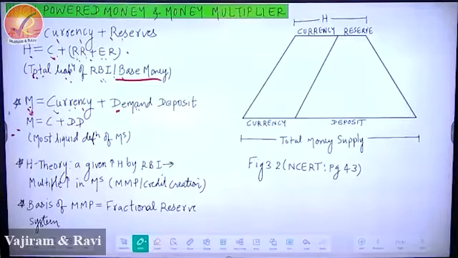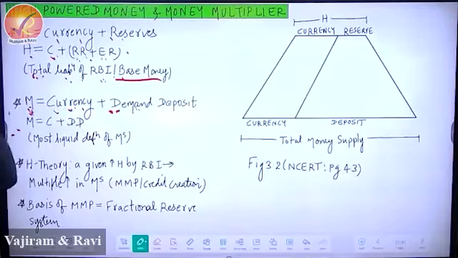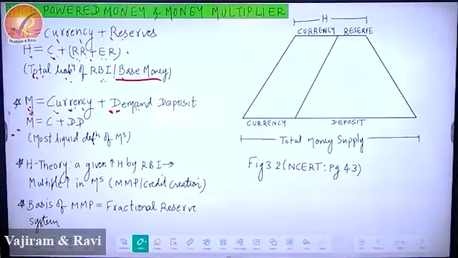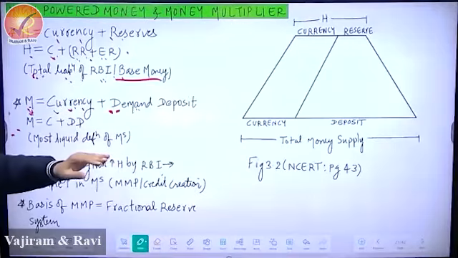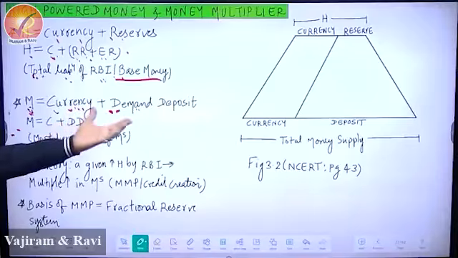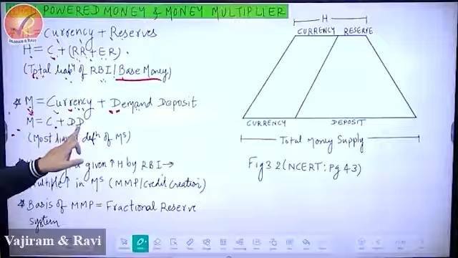So we say that this is the best definition of money supply, because the word is supply. So which money has the power to supply itself without restriction? Either the money that you have in hand or the money you have in a savings account, generally speaking. So this is C plus DD.